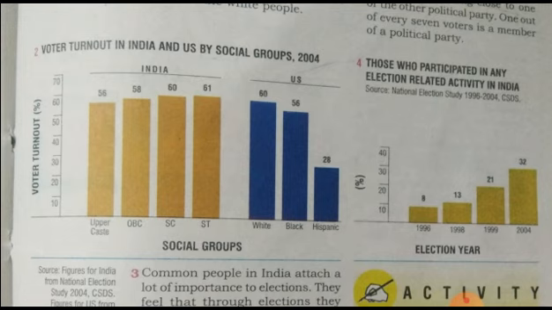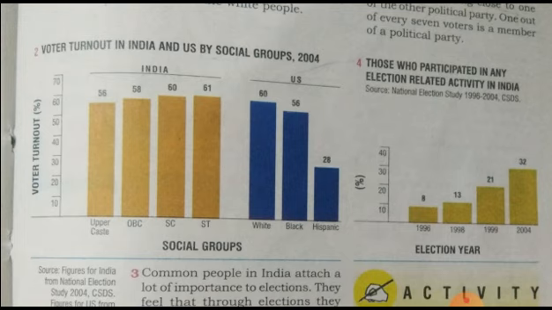The horizontal line gives the different groups: upper caste, OBC, SC, ST, white, black and Hispanic. And the vertical line gives the voter turnout percentage from 10 to 70. Red color indicates India and blue color indicates the US.